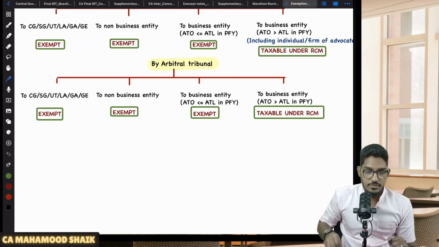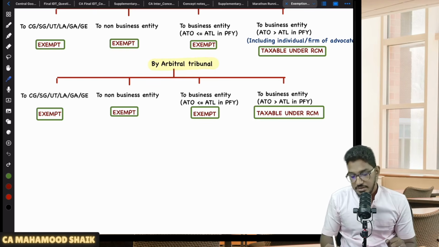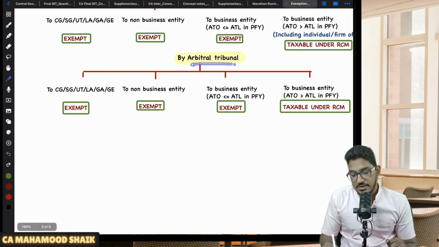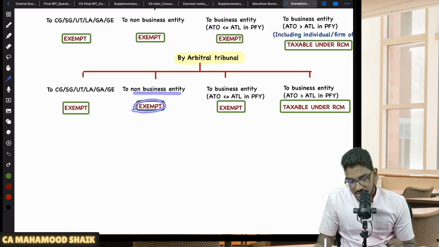Next, on the same lines, if the services are provided by an arbitral tribunal, even for services provided by an arbitral tribunal, at most places it is exempt, and at a few places it will be taxable. Sir, when will it be exempted? If the arbitral tribunal is providing services to central government, state government, union territory, local authority, or government entity, exempt. If the services of the arbitral tribunal are provided to a non-business entity, exempt.